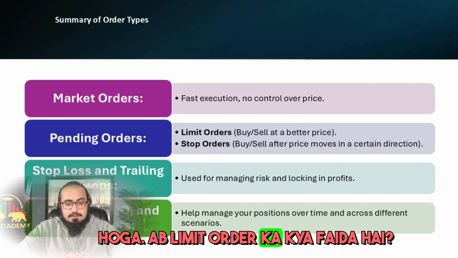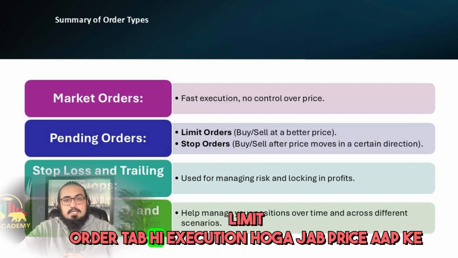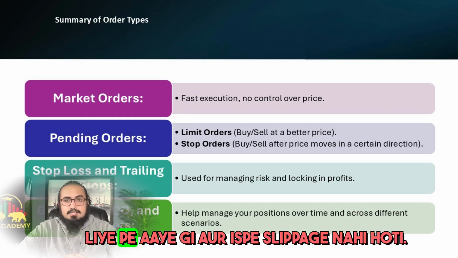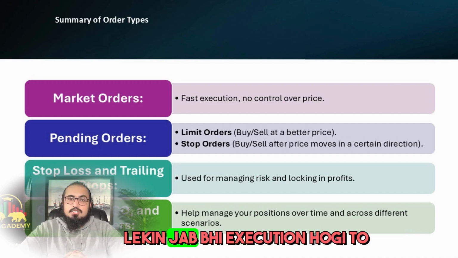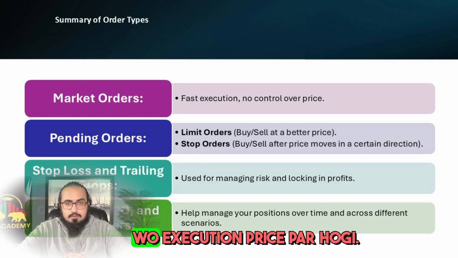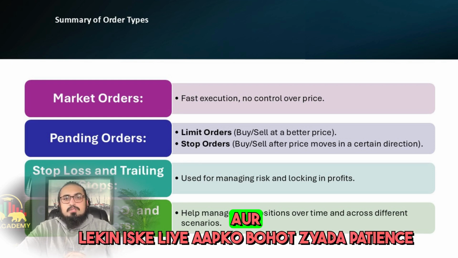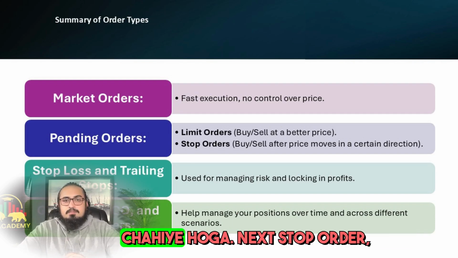Now, what is the advantage of a limit order? A limit order will only execute when the price reaches your area. But the issue with this is that the price may never return and your execution is not guaranteed. However, whenever execution happens, it will be at the exact price. But for this, you will need a lot of patience.